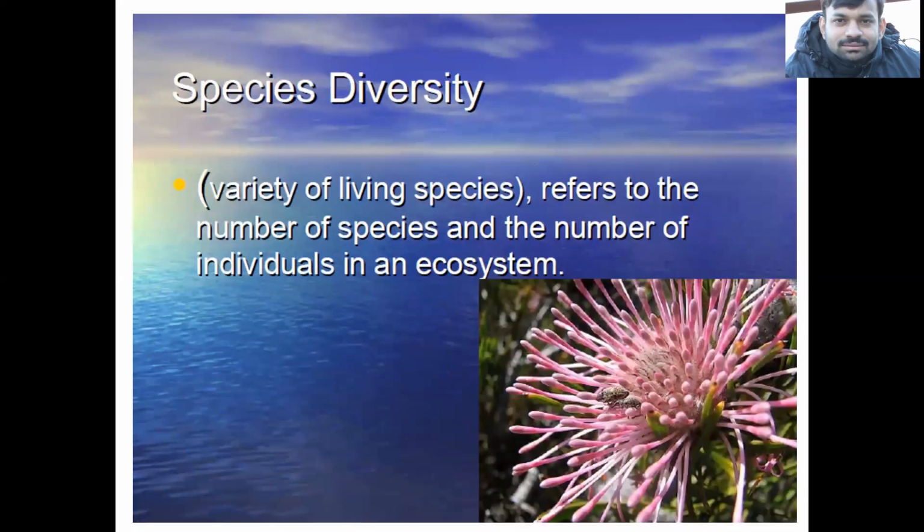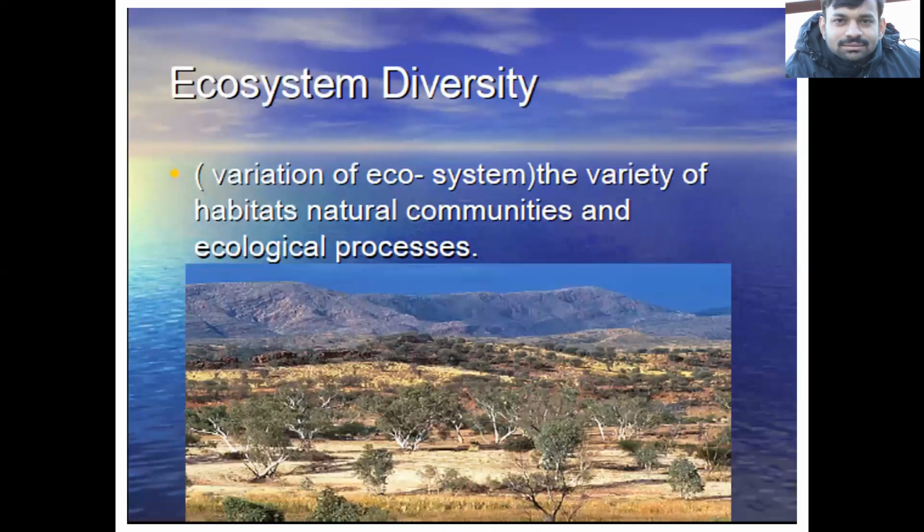Then second is species diversity. As the name suggests, that is the variety of living species. It refers to the number of species and the number of individuals in an ecosystem. So species diversity is all the differences within and between the populations of species, as well as between different species also.